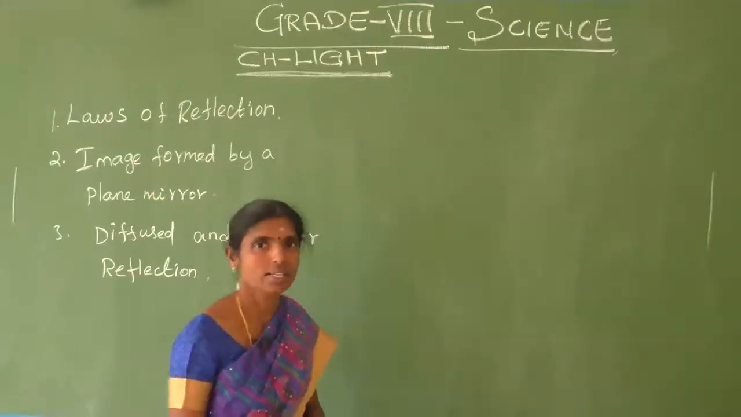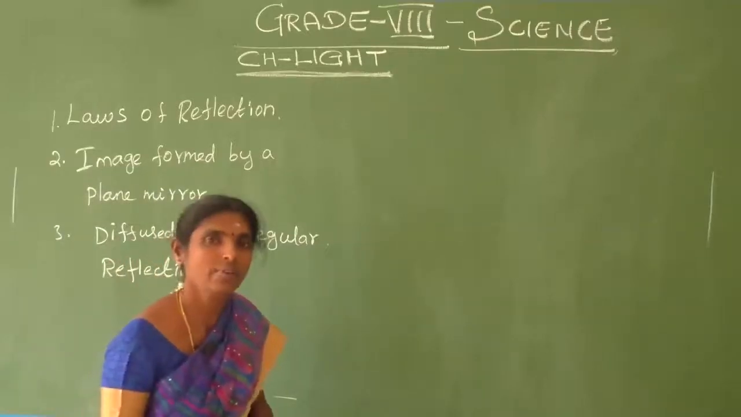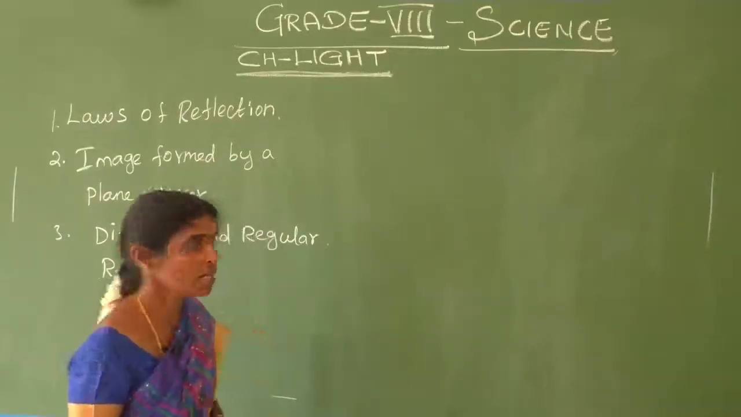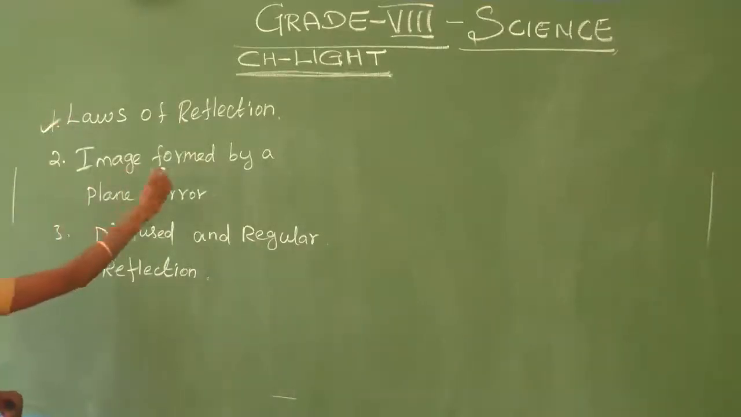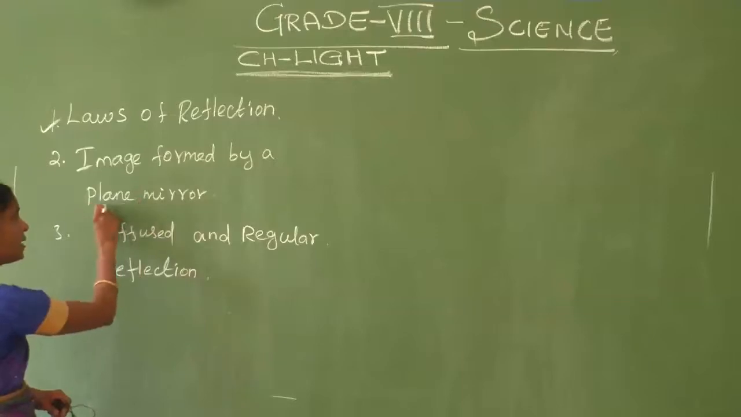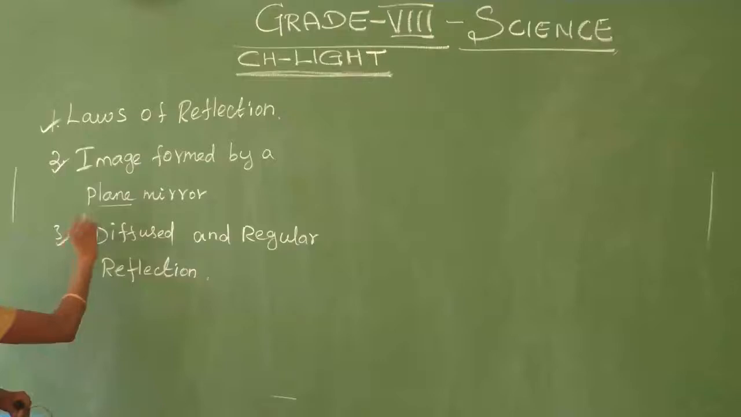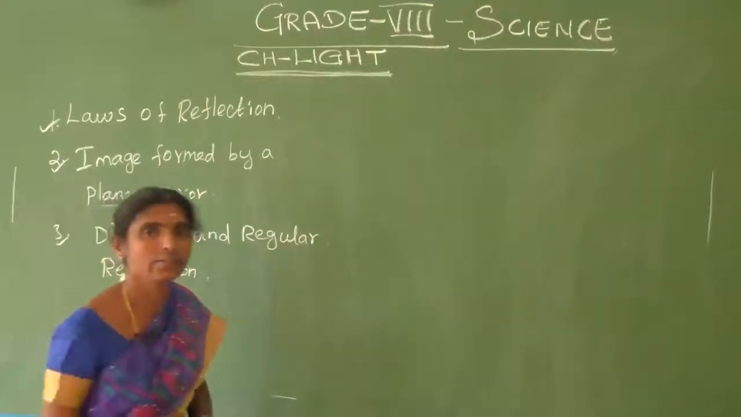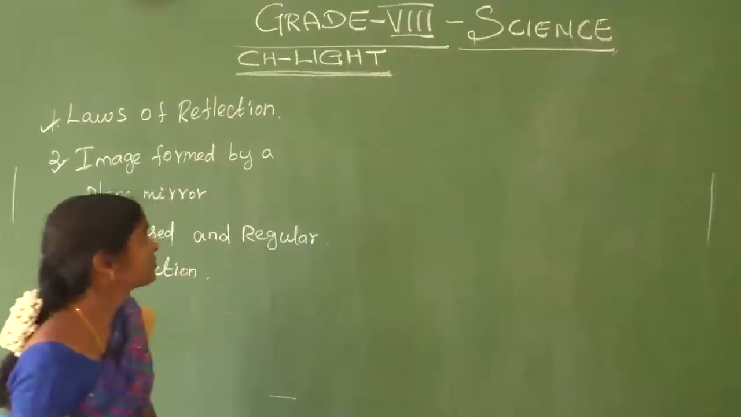Do you understand? Here in the 8th standard light chapter, we are going to discuss the laws of reflection and the image formed by a plane mirror, and diffused and regular reflection also. Am I correct? Okay students, first